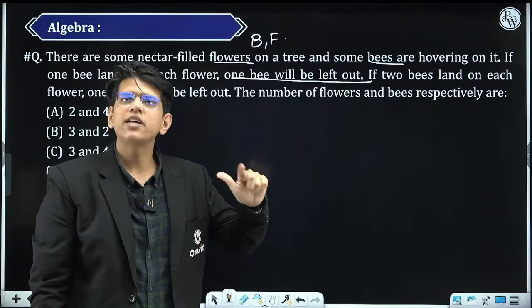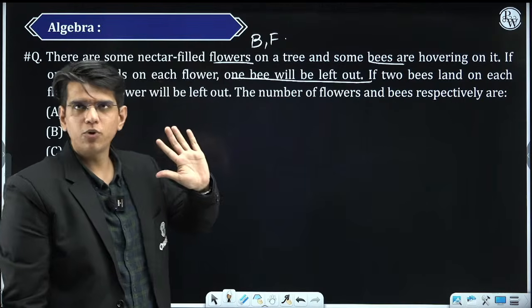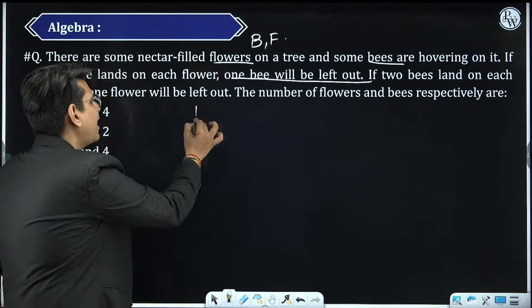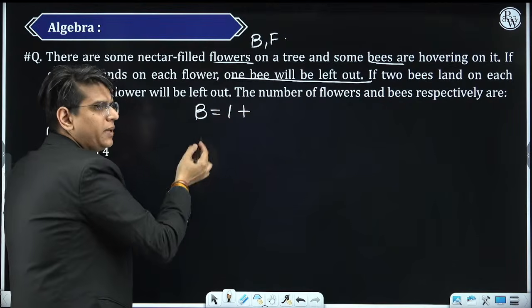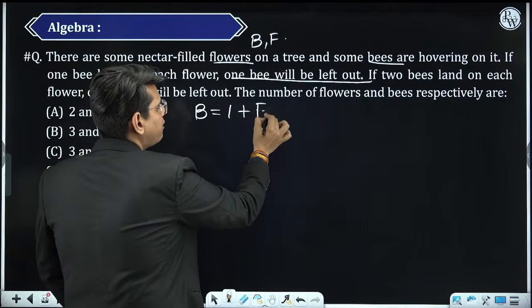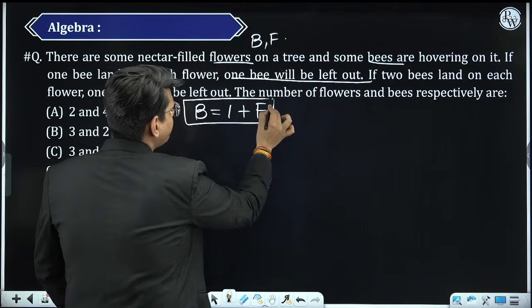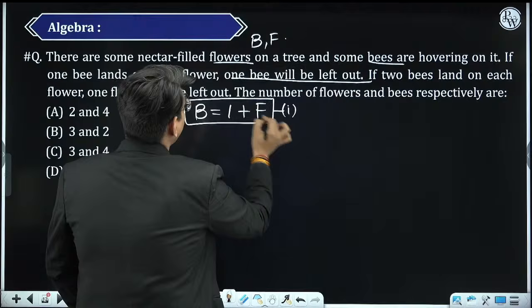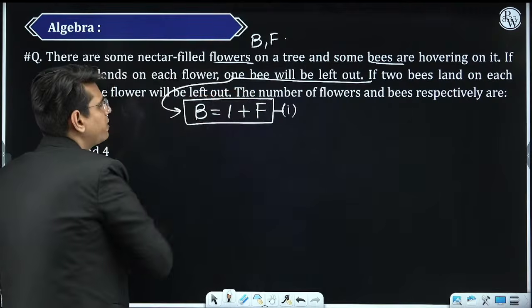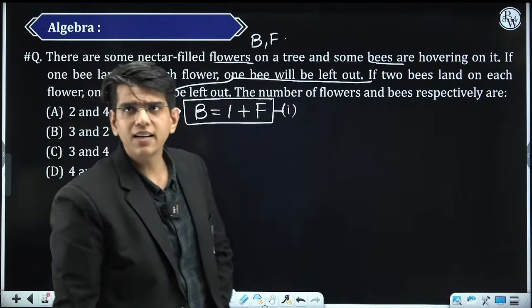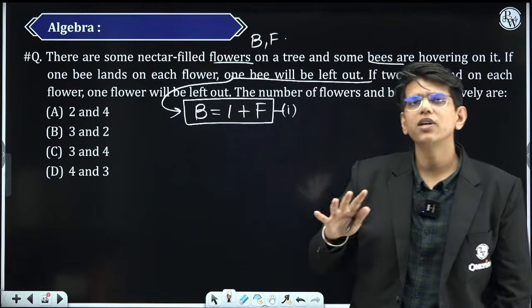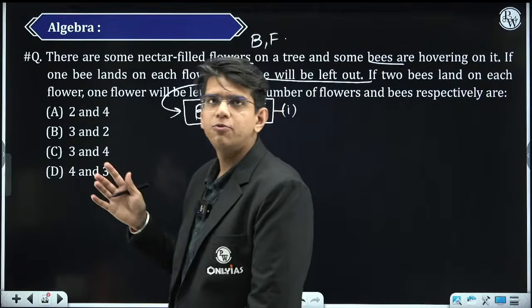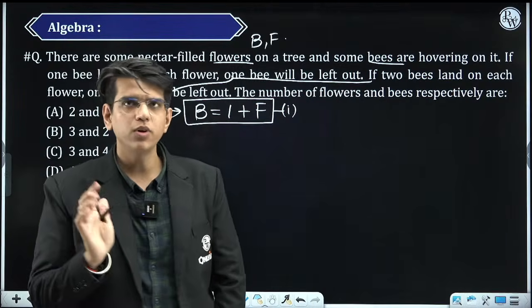So what is more? Number of bees are more. How many bees are more? One is more. One bee is more compared to the number of flowers. This is your first equation. If you read this line, this is one of your PYQs. If one bee goes to one flower, the total number of bees is one more than the flowers. एक हुआ.